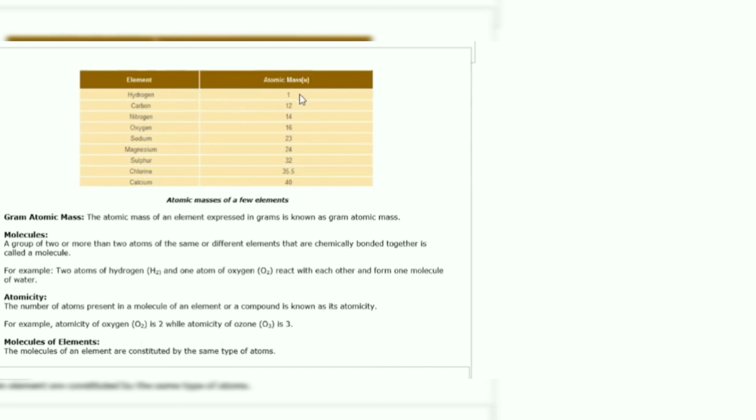So atomic masses of a few elements have been provided to us. For example, hydrogen is 1, carbon 12, nitrogen 14, oxygen 16, sodium 23, magnesium 24, sulfur 32, chlorine 35.5, and calcium 40. And please remember the unit, that is u. Earlier it was AMU, that is atomic mass unit. Now it has been replaced by the IUPAC as u.